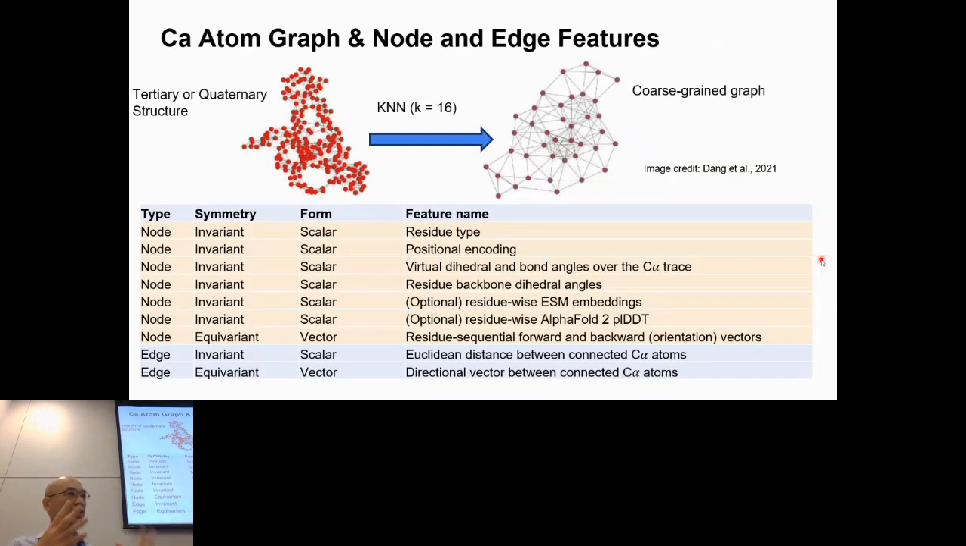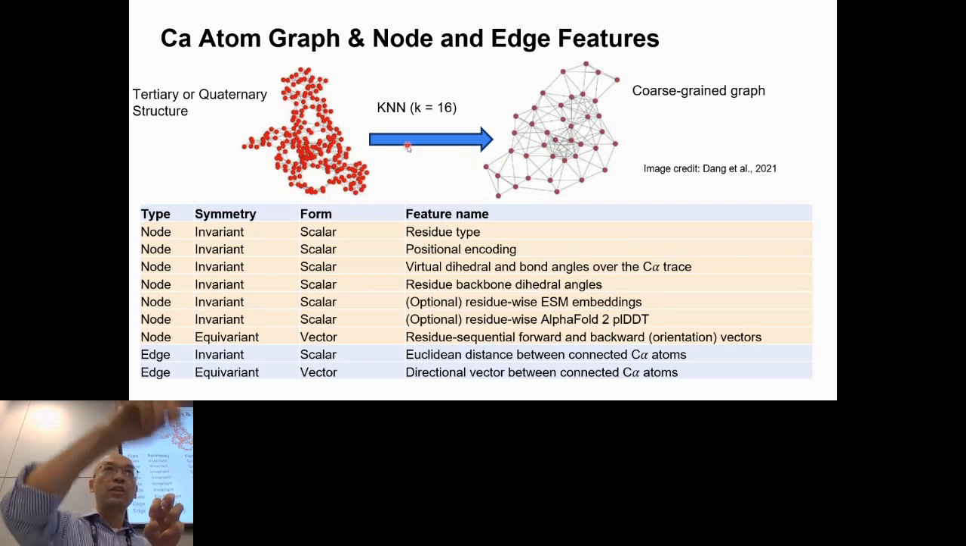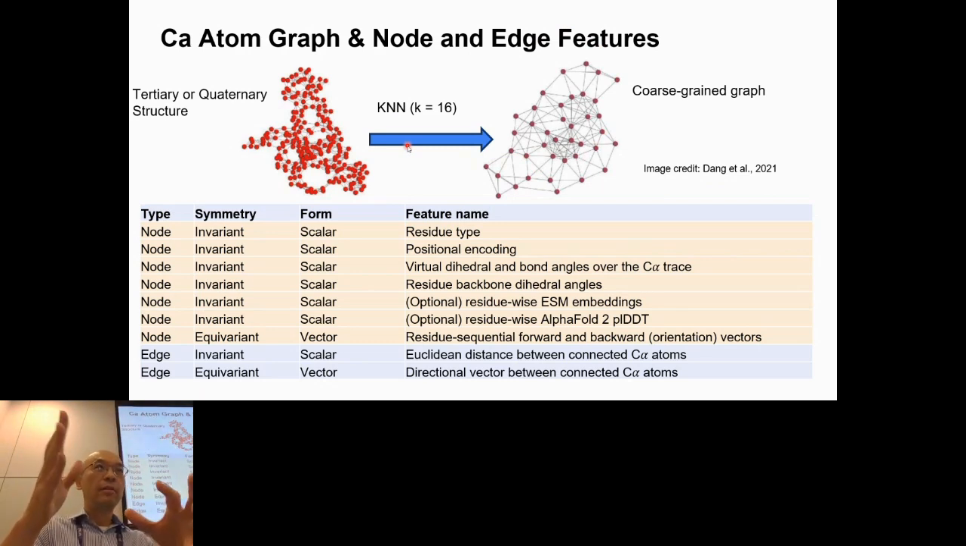Now, I'd like to describe some details about how it works. So given a protein structure, tertiary structure or quaternary structure, we build a graph to represent it, actually using the KNN approach. Basically, each node is connected with its 16 nearest neighbors in the protein structure. Then for each node, we have some node features. Some features are already invariant to the rotation and translation, like residue type, position encoding of this residue in the structure, and virtual dihedral and bond angles of the carbon alpha trace, and residue backbone dihedral angles.